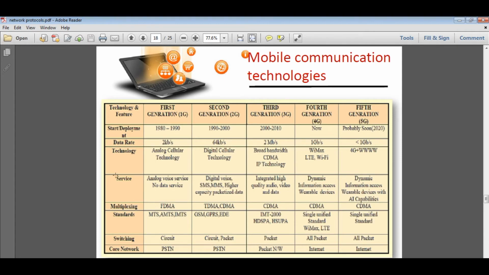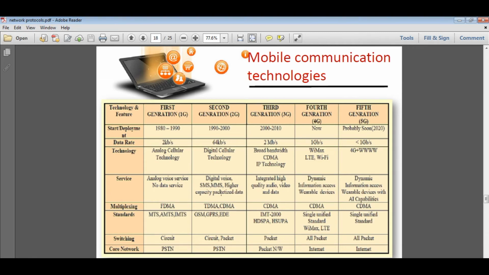Now services. What services were provided by first generation? Analog voice services were provided, and no data services. It means it was used only for calling purposes, with no digital data services. Second generation had digital voice, meaning we can send voice messages, SMS, MMS, and data with a higher capacity of packet size. In third generation, integrated high quality audio, video and data.